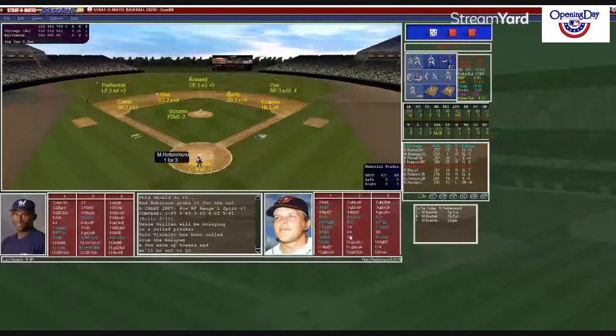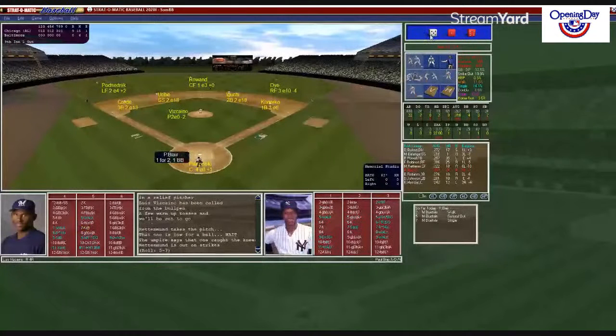Persinski sets in the target. Vizcaino now on the mound for the White Sox. It looks like his 2nd appearance of the year. He's been in 1 game, 1 hit, 1 walk. Persinski sets in the target. Vizcaino with the big windup and deal to Rettenmund. 5-7, and struck him out. Big 1 away. Here's Blair, 1 for 2 with a walk.